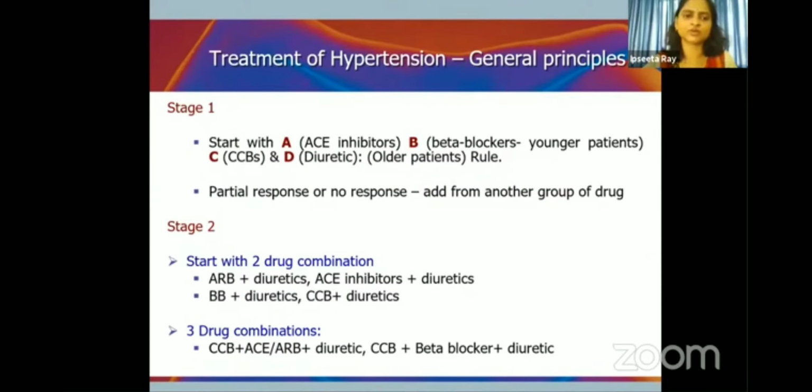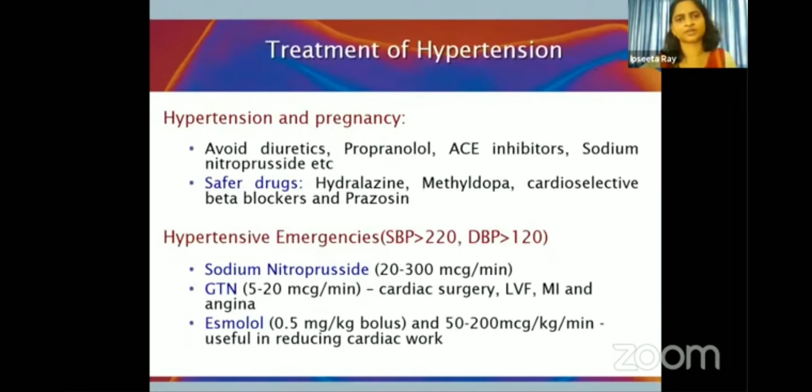In stage 2 hypertension, we generally use combinations of drugs for their synergistic actions. It could be ARBs and diuretics, ACE inhibitors and diuretics, beta blockers and diuretics. We can also go for a 3-drug combination depending upon the response. Special subgroups: hypertension in pregnancy. Which are the safer drugs which can be used? You have hydralazine, methyl dopa, and cardioselective beta blockers can be used.